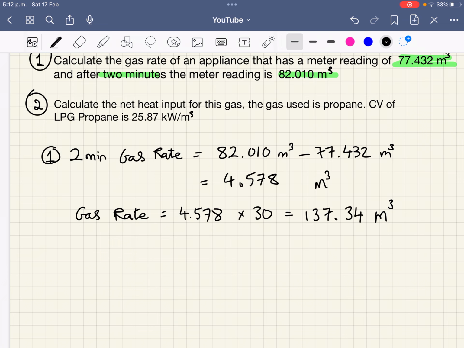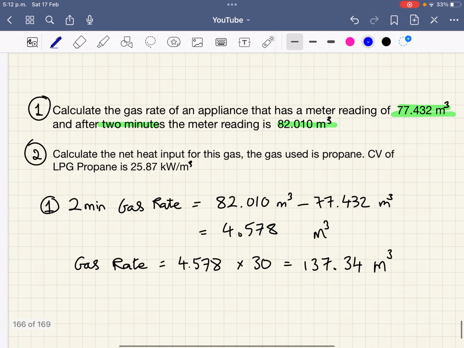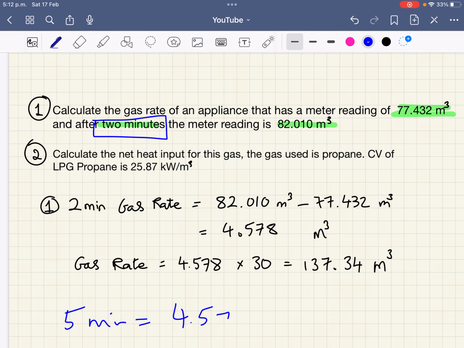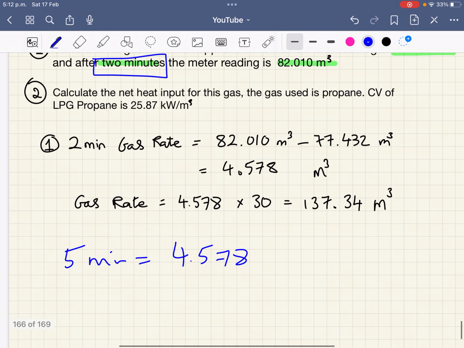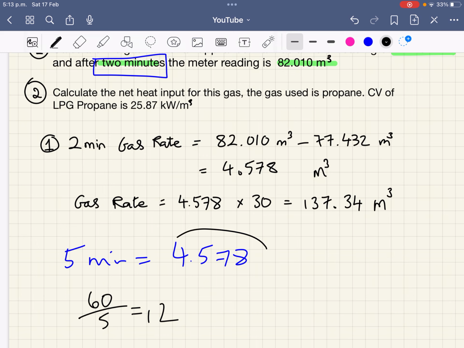Just a side note on that. If the question wasn't 2 minutes, for example, if it was 5 minutes, your 5-minute rate was 4.578. Well, how many 5 minutes is in an hour? You do 60 divided by 5. That goes into 60 12 times. So you're going to have to multiply this by your 12 to get your 60 minutes.